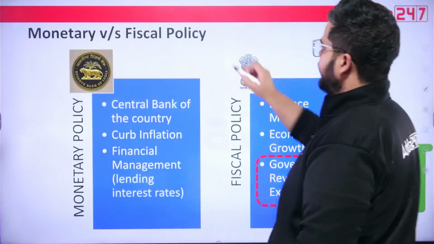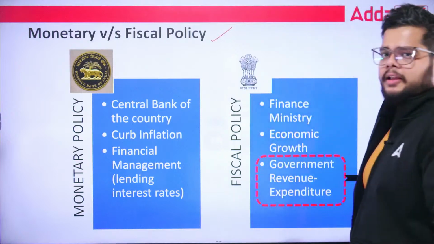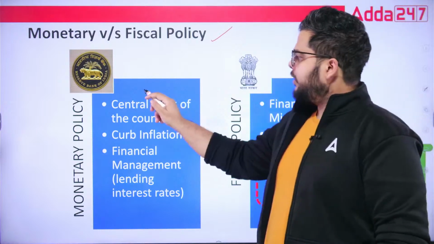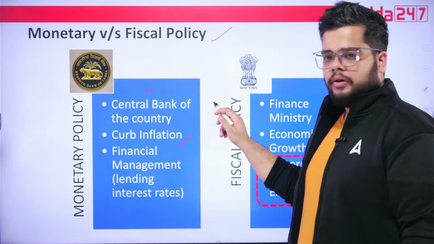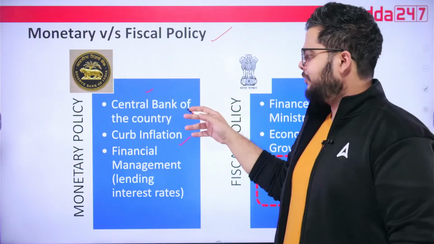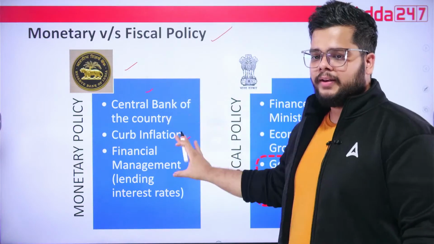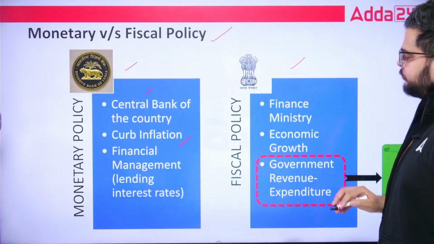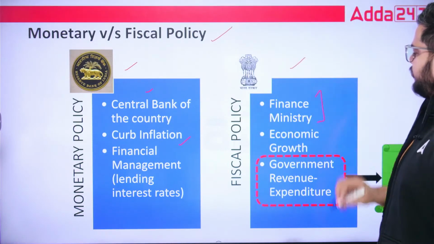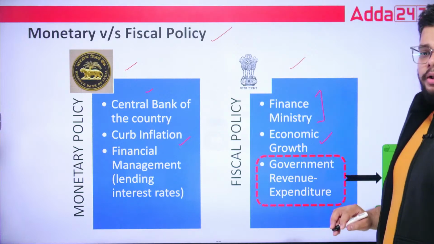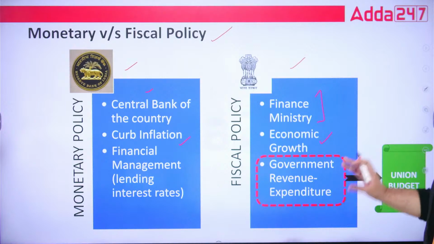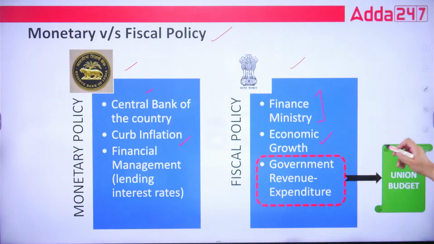But first of all, let's revisit this slide where we discuss the difference between monetary and fiscal policy. Monetary policy: the Central Bank of India, or RBI to be very specific, wants to curb inflation, so it will have a robust monetary policy. The Government of India, and specifically the Finance Ministry, if they want robust economic growth, will target the government's revenue and expenditure, and this part forms the essence of the union budget.